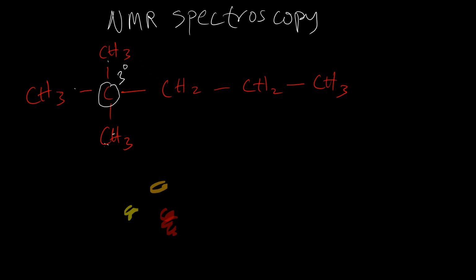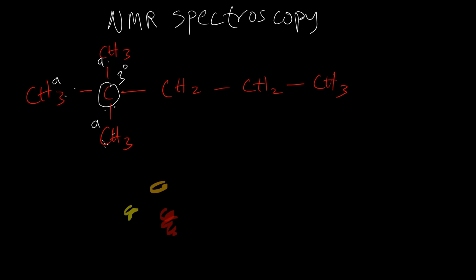Now all these CH3 attached to this carbon are in the same chemical environment. Basically, these hydrogens will produce one signal. So here we're going to have one signal, A, and A. Because they're in the same chemical environment, they are attached to the same carbon.